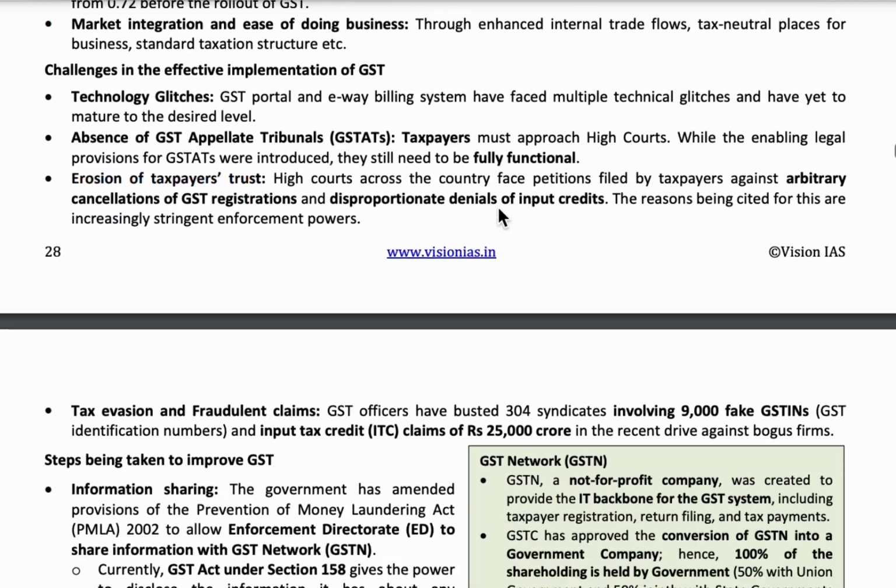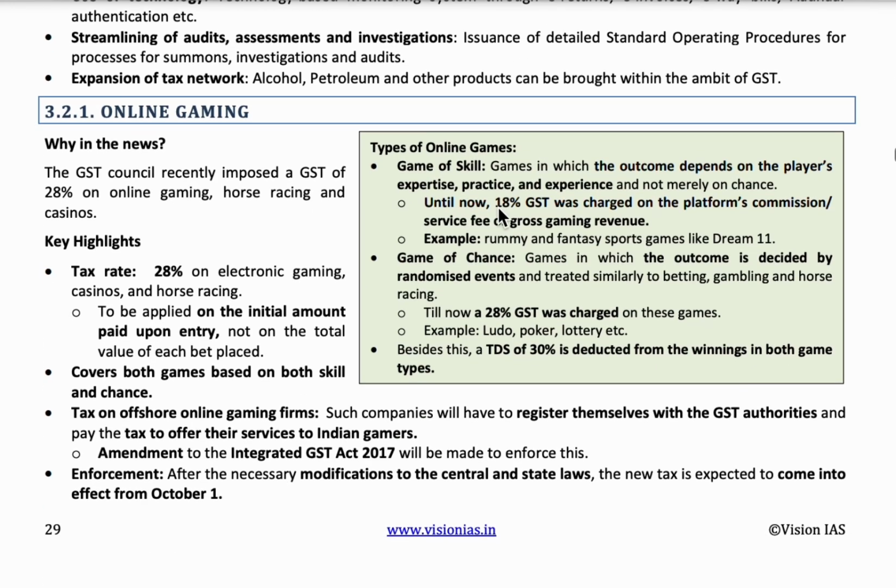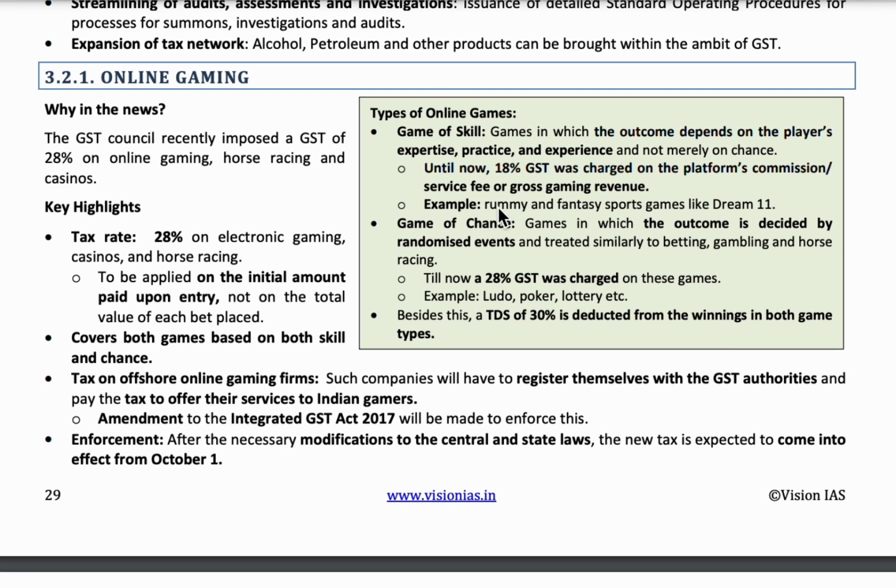The next one is online gaming. Online gaming is of two types. One is the game of skill, and the other one is the game of chance. The game of skill is based on gaming skills, like rummy, cricket, football. All these are examples of the game of skill. The game of chance is based on luck, like betting, gambling, horse racing, etc. Lottery, ludo, poker, all these come under the game of chance.